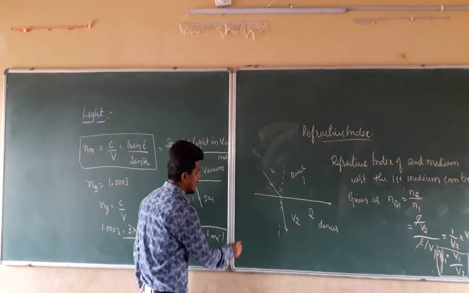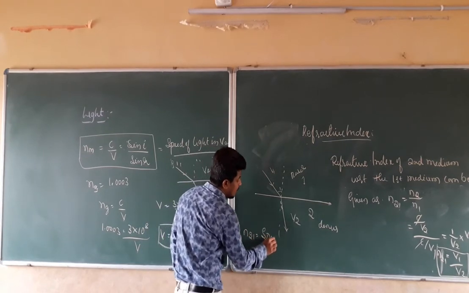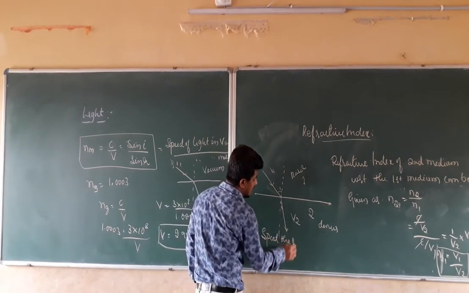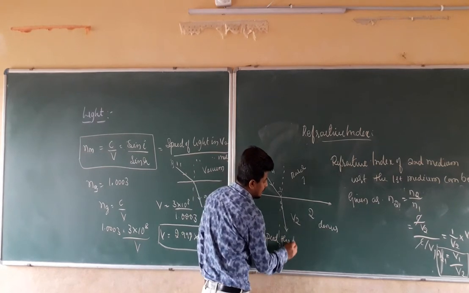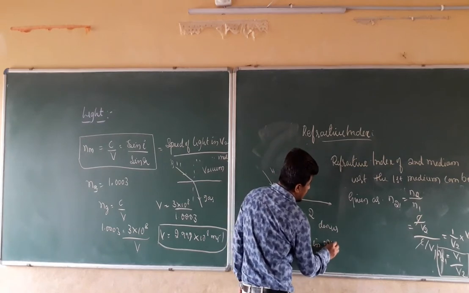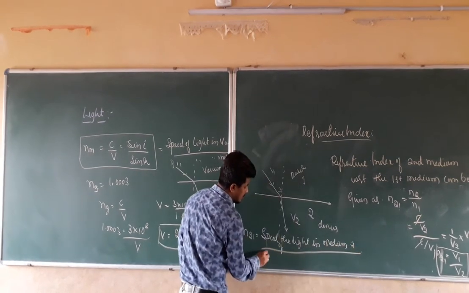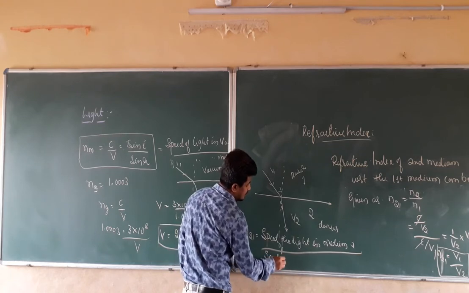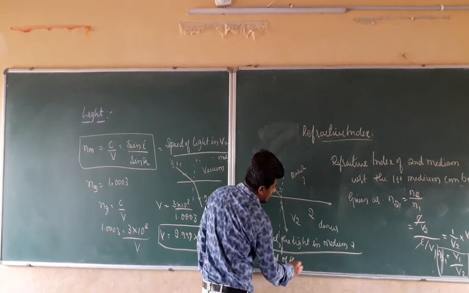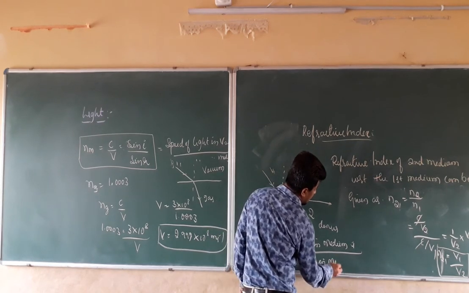So you can write it as n21 equal to the speed of the light in medium 1 divided by the speed of the light in medium 2.